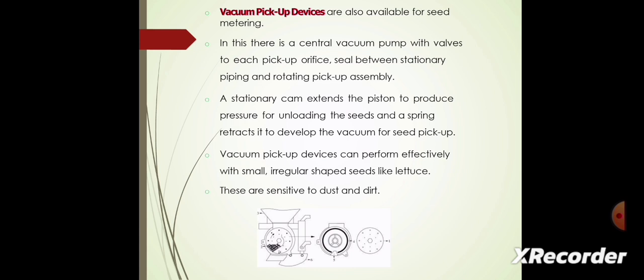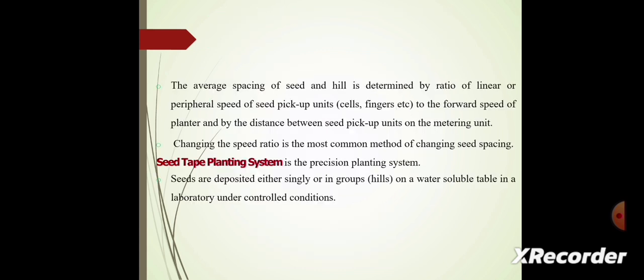These are sensitive to dust and dirt. The average spacing of seed in a hill is determined by the ratio of the linear or peripheral speed of the seed pickup unit to the forward speed of the planter, and by the distance between the seed pickup units on the metering unit. Changing the speed ratio is the most common method of changing the seed spacing.